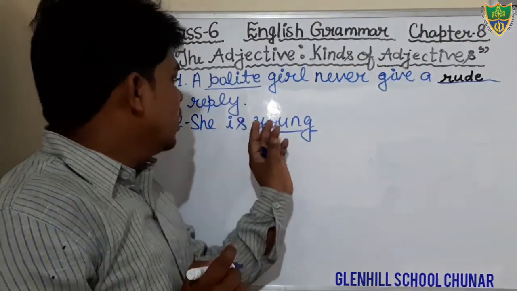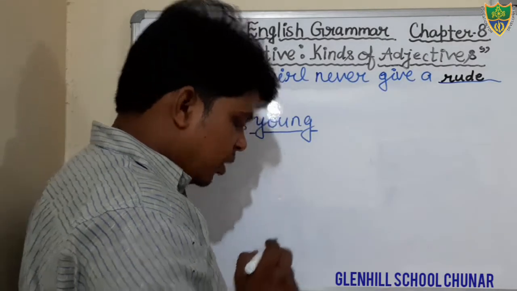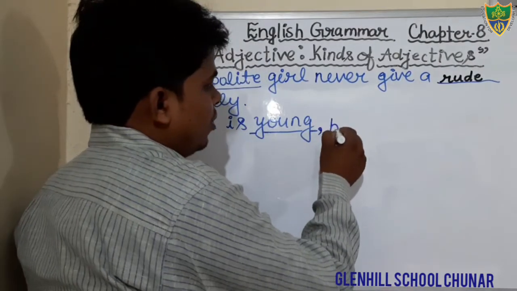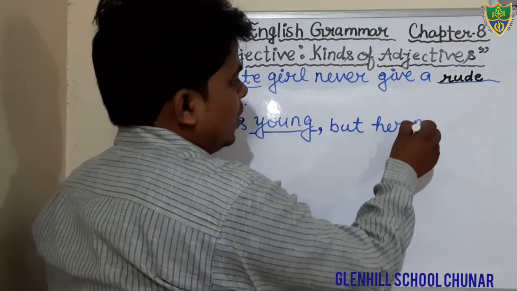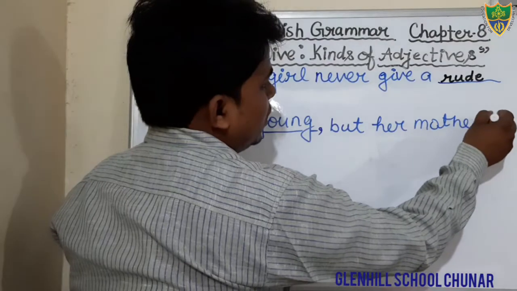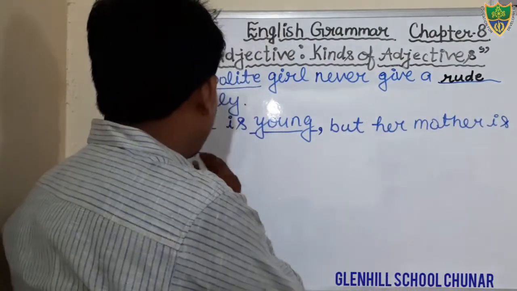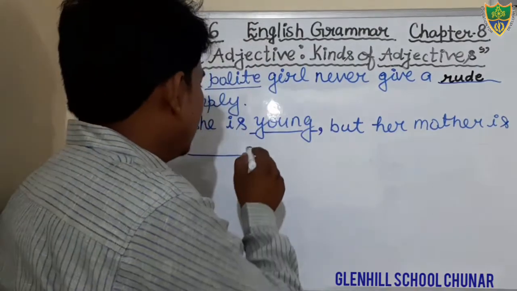Just see. She is young, but her mother is. There is a blank. You have to fill this blank.